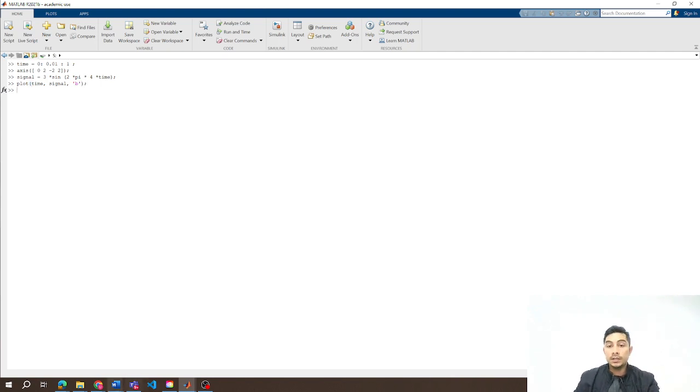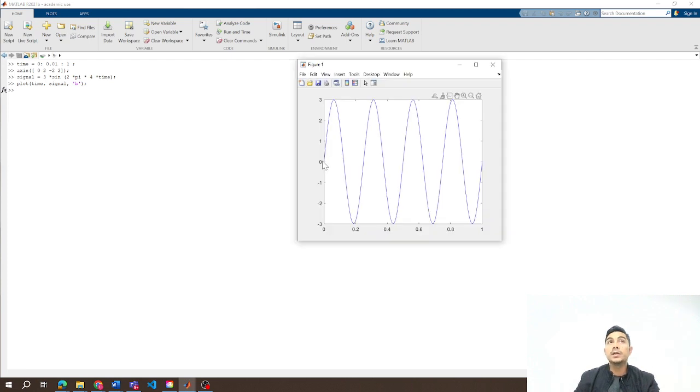When we have this, it's going to plot the signal. Here we can see the signal. This is the sine signal, which has the maximum amplitude of 3, and it has a frequency of 4. We can see that from here, right? It goes 1 wave, 2 waves, 3 waves, and 4 waves.